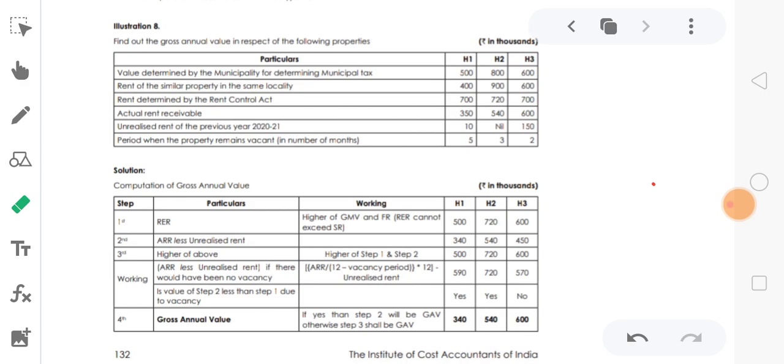What is step 3? The higher of the above, step 1 and step 2. So working out, if the gross annual value is less than step 2 due to vacancy. So hopefully it is clear. If you understand the theory, the problems will be easy.